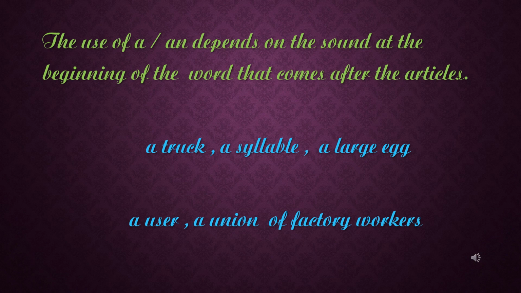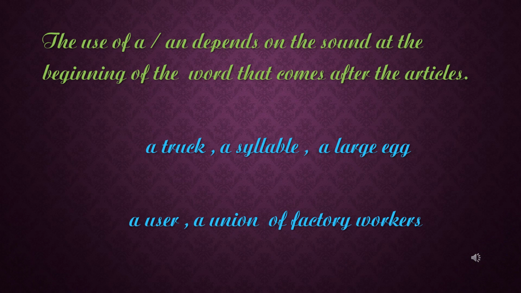The use of a or an depends on the sound at the beginning of the word that comes after the article. A is used before a word beginning with a consonant sound, and an is used before a word beginning with a vowel sound. Now see the examples. A truck, a syllable, a large egg. A user, a union of factory workers.